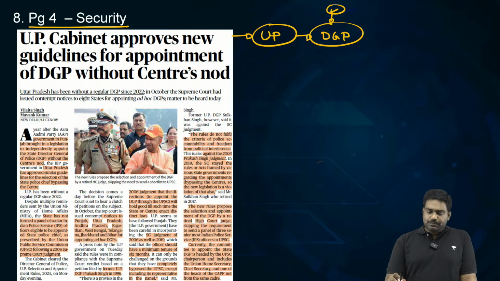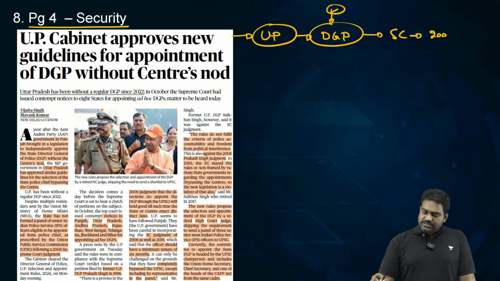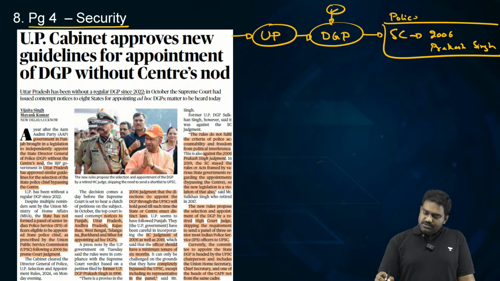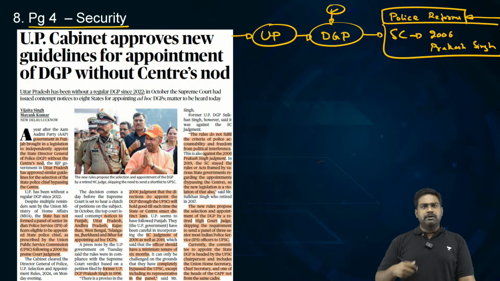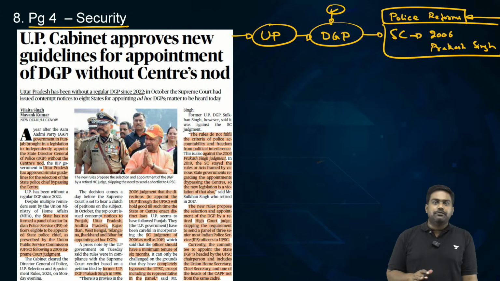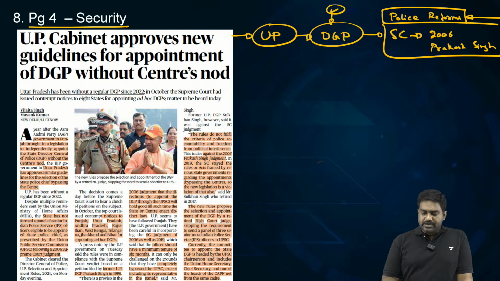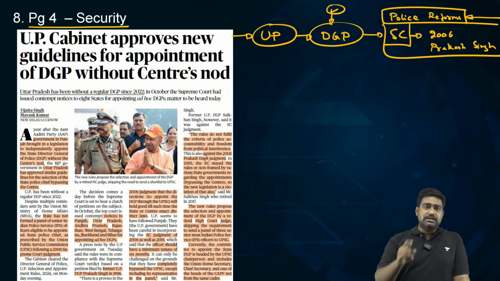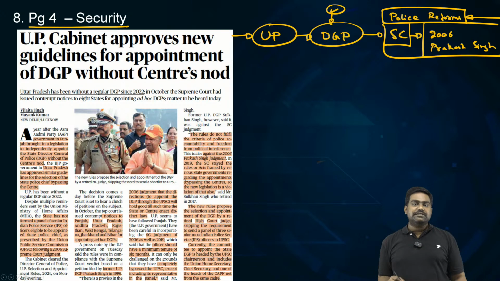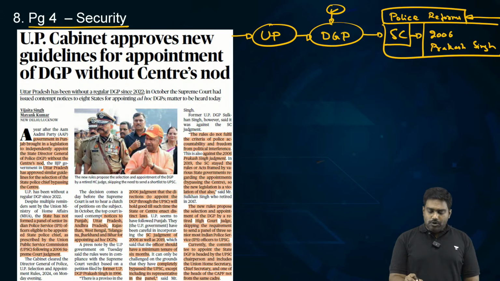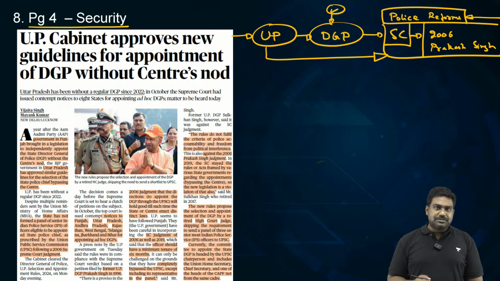Now, when it comes to appointment of the DGP, there are certain rules that were laid down by the Supreme Court. If you look at the 2006 Prakash Singh case, it was a historic judgment in the context of police reforms. See, one issue which has plagued Indian police is the excessive political interference with regard to appointments, promotions and transfers. The excessive politicization of police has made the police force very ineffective, corrupt as well. So, with regard to the push for police reform, the Supreme Court had passed a historic ruling in 2006 in the Prakash Singh case. By the way, Prakash Singh himself was a former DGP of UP police, an IPS officer.